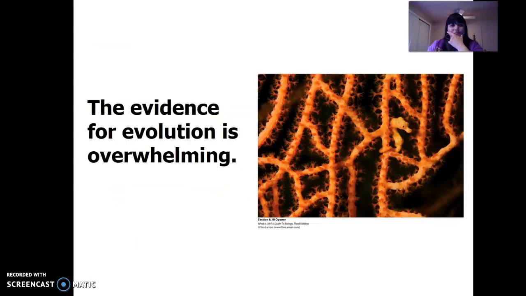And finally, in this chapter, there's the evidence of evolution. So, is evolution really happening? And if it's happening naturally, what is the evidence? Can we see it? This is a beautiful picture. Can you see the animal in the picture? Bam, right? The seahorse.